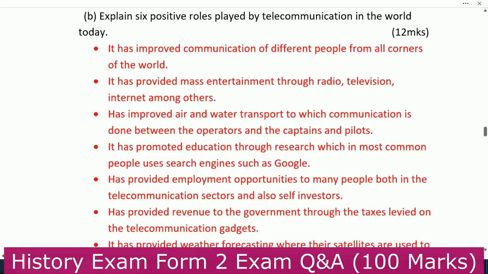Number 2, it has provided mass entertainment through radio, television, internet, and others. Next, it has improved air and water transport, through which communication is done between the operators and the captains and pilots. Number 4, it has promoted education through research, where the most common thing people use is search engines such as Google.